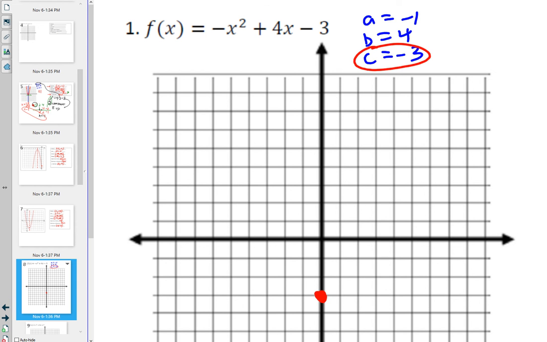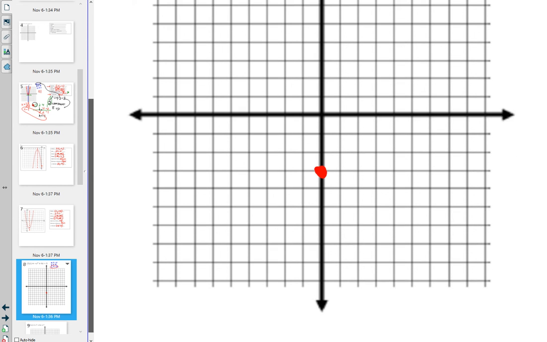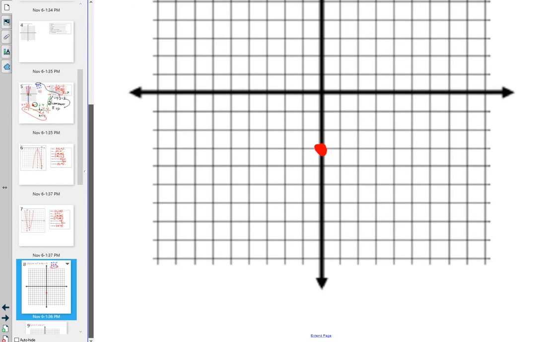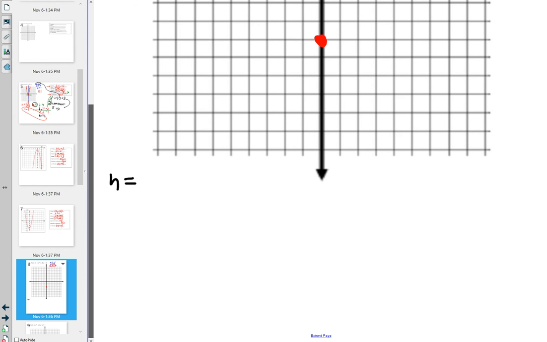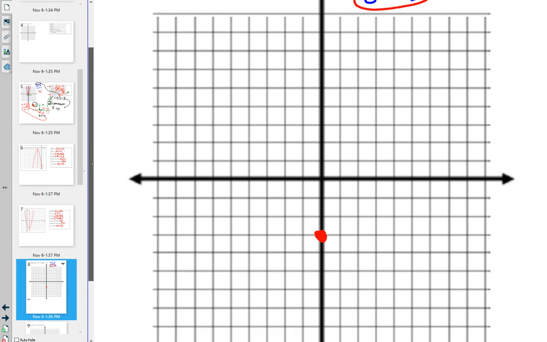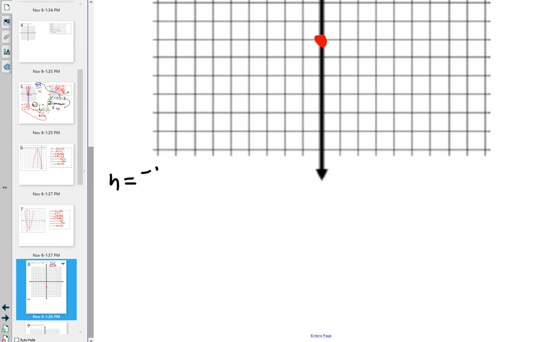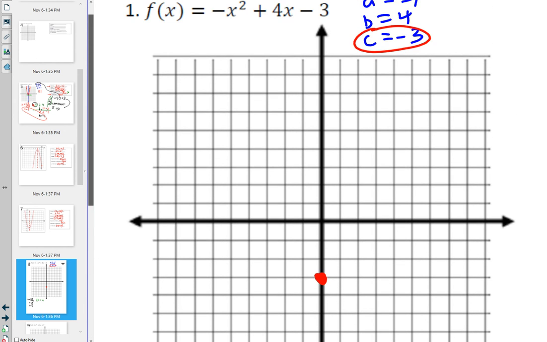Is it going to open up or down? This is going to go down. But the big thing is I need the vertex. So let's find H. H is equal to -b over 2a, which is going to be -4 over 2 times -1, which is -4 over -2, which is 2. In order to find k, 2 is the number I'm going to plug in.